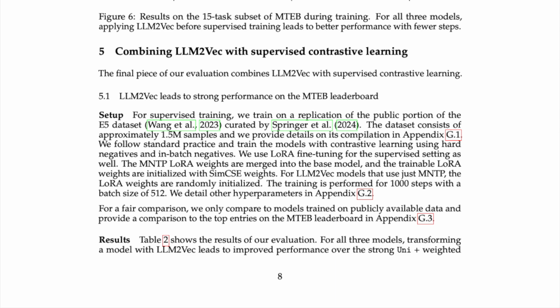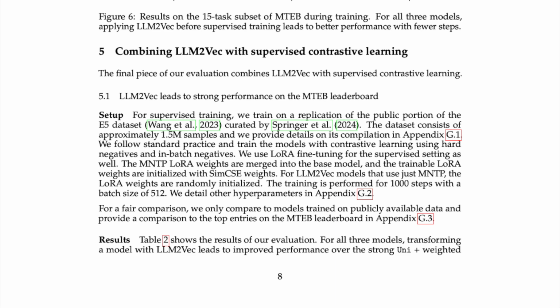Setup. For supervised training, we train on a replication of the public portion of the E5 dataset curated by Springer et al., 2024. The dataset consists of approximately 1.5M samples, and we provide details on its compilation in Appendix G.1. We follow standard practice and train the models with contrastive learning using hard negatives and in-batch negatives. We use LoRA fine-tuning for the supervised setting as well.